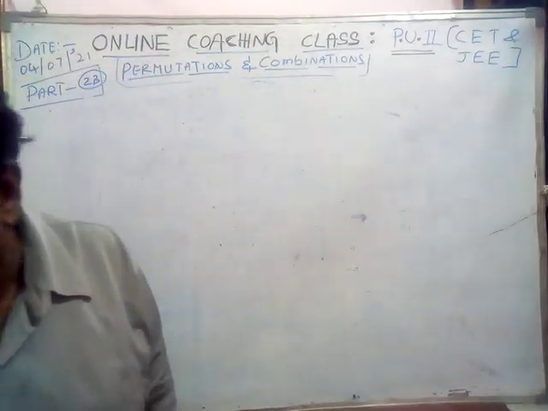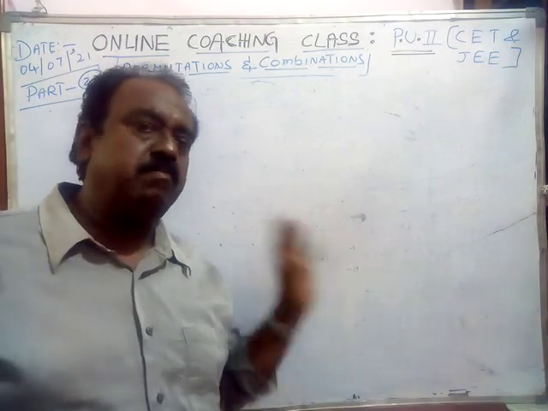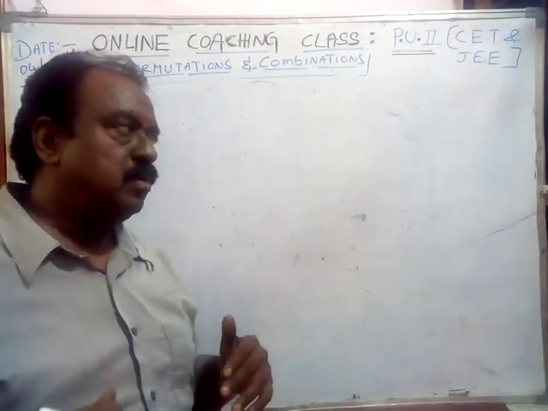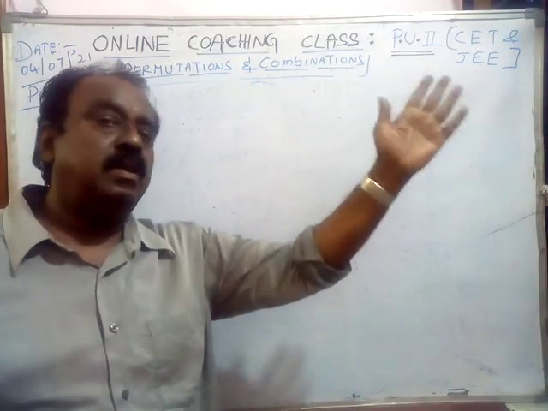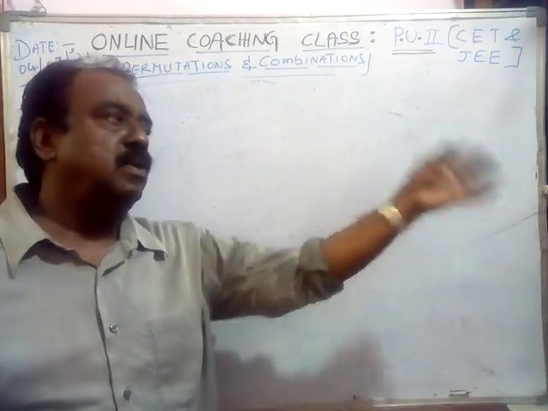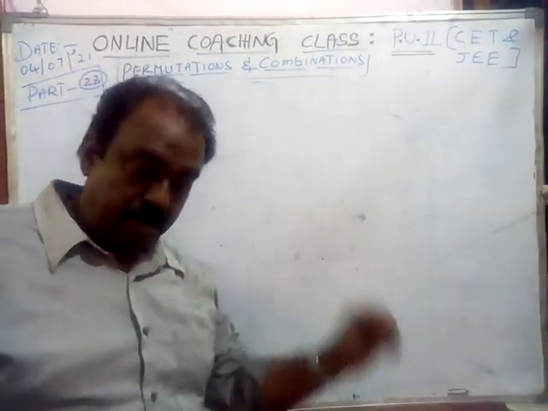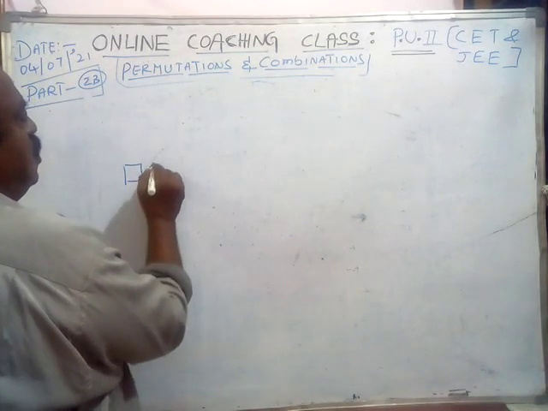I will read it. There are 10 members, with names A1, A2, A3, up to A10. 10 members are there, and 10 chairs are there.